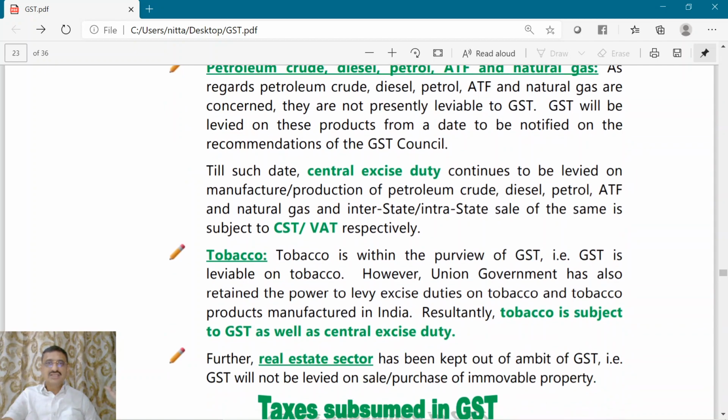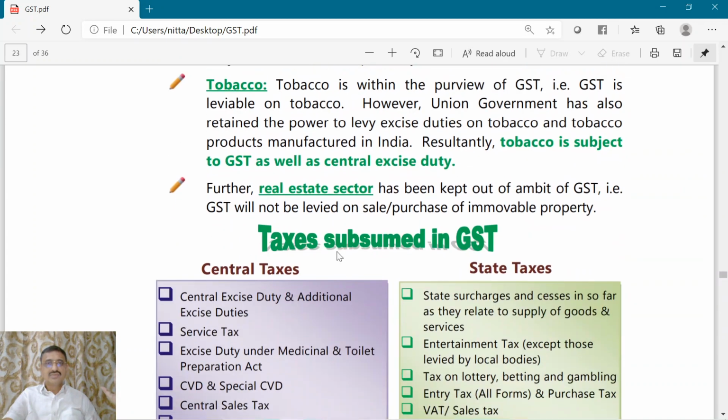But currently, what is their fate? They are subjected to central excise duty and CST and VAT. What about tobacco? Tobacco is in GST, but central government retained the power to levy excise duty also on tobacco.